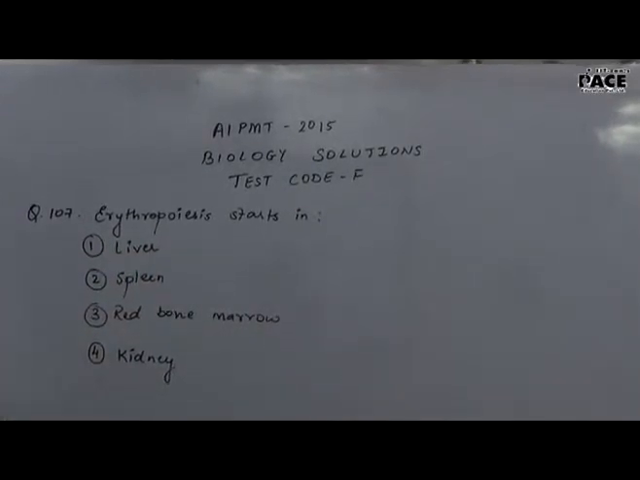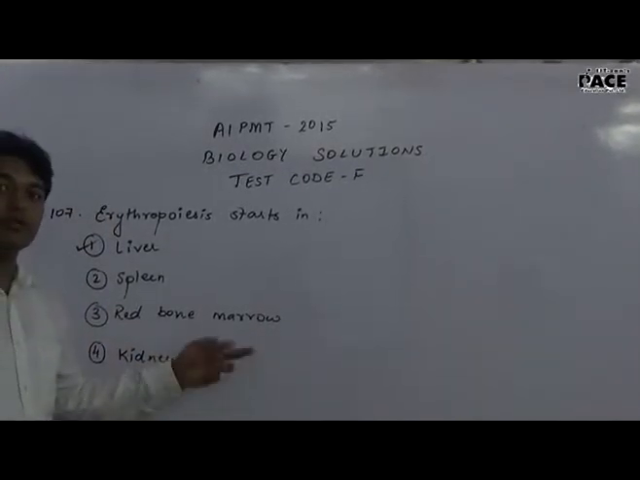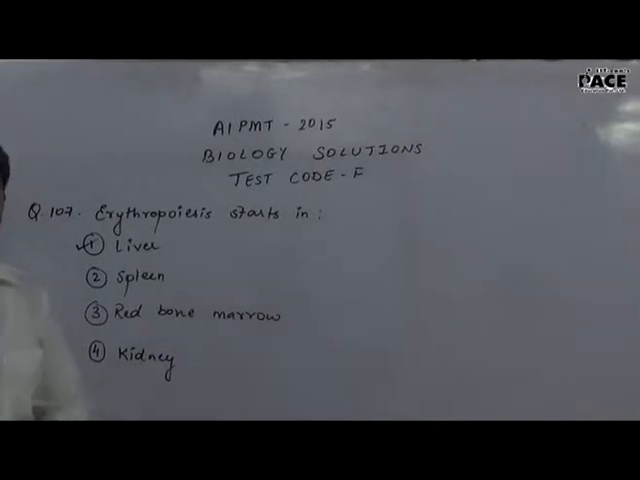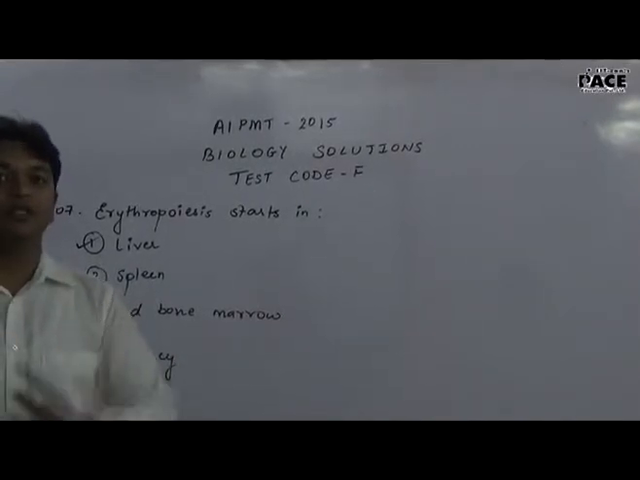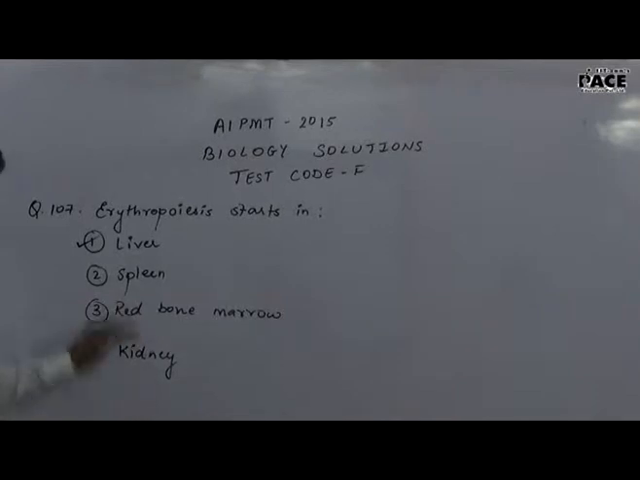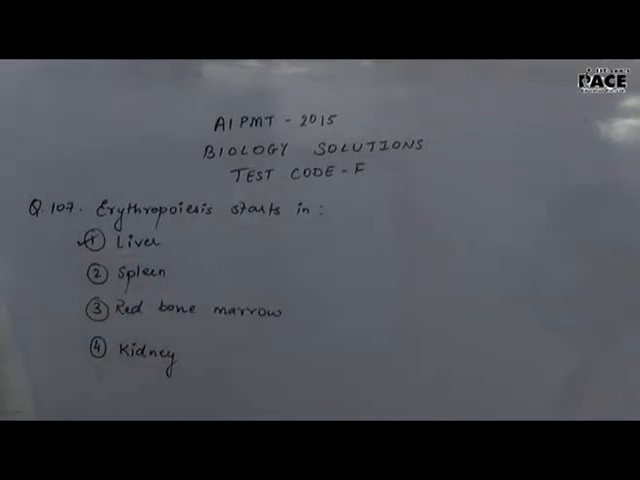So the correct answer to this question is liver, while red bone marrow takes over the function of formation of RBCs in adults, or after, you can say, infantile life. So the correct answer to this question is 1, that is liver.